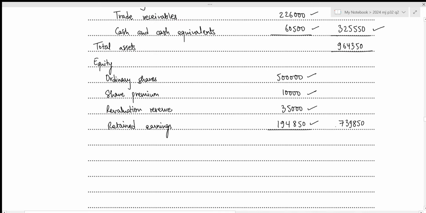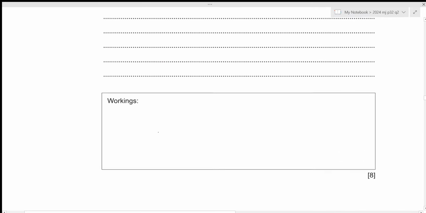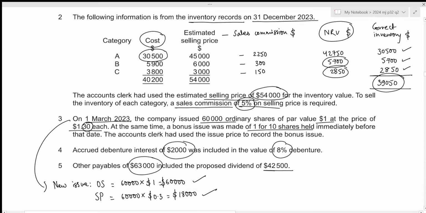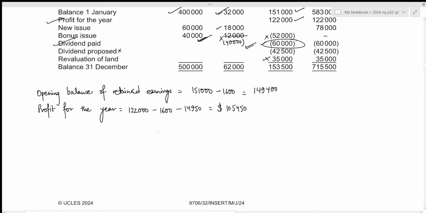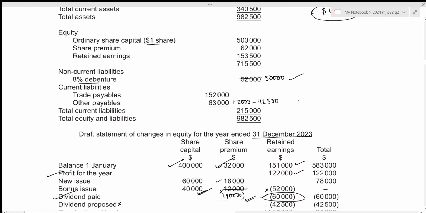Alright, then we can move towards the non-current liabilities. We only have one non-current liability, which is the 8% debenture. And we have calculated the correct value for debenture as well. Right here, it's supposed to be 50,000.